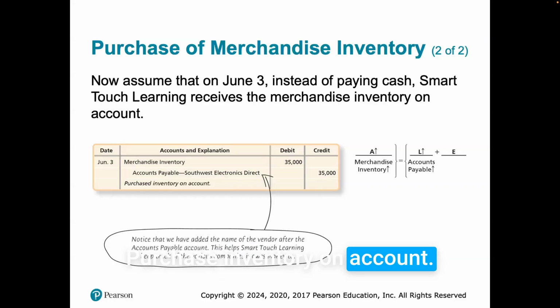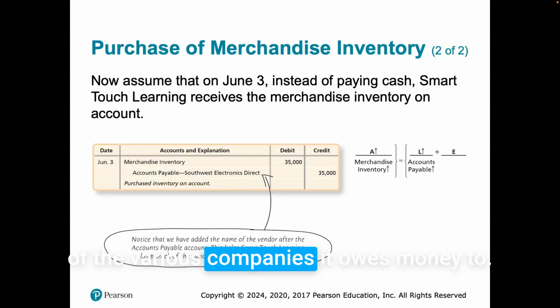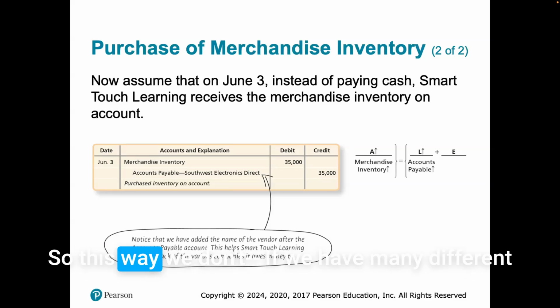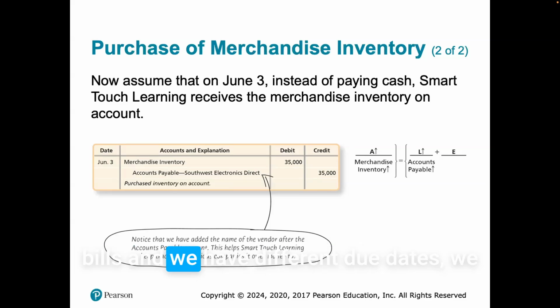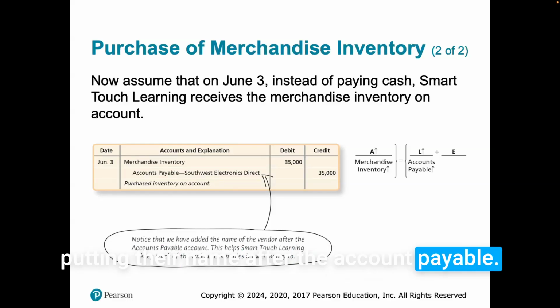Purchase inventory on account. Notice that we have added the name of the vendor after the accounts payable. This helps Smart Touch Learning keep track of the various companies it owes money to. So this way, if we have many different bills and different due dates, we know how much we owe each company by putting their name after the accounts payable.